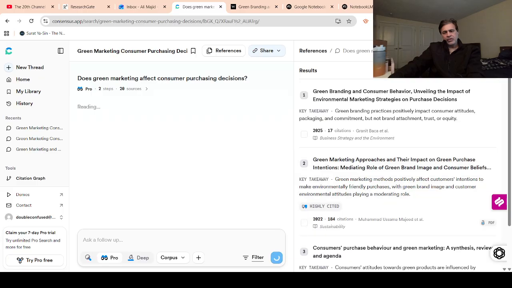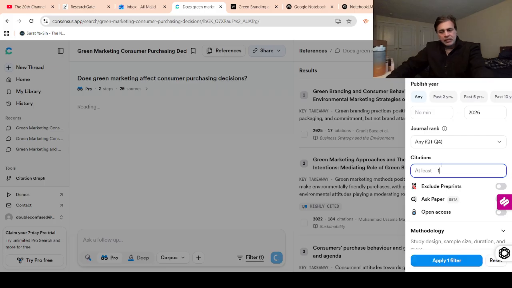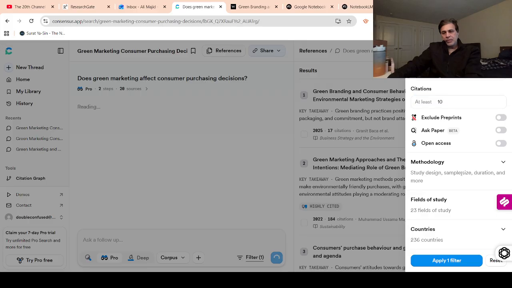So now we are keeping it open. I'm not sure exactly why it's not showing like that. Maybe it's still finding the papers, but I'm just trying to ease their research. So maybe Q1, Q2, or maybe 10, I can put the time citation. So maybe the search engine is not able to find a lot of papers to show, because I have put so many restrictions. So that's why maybe the sample size.